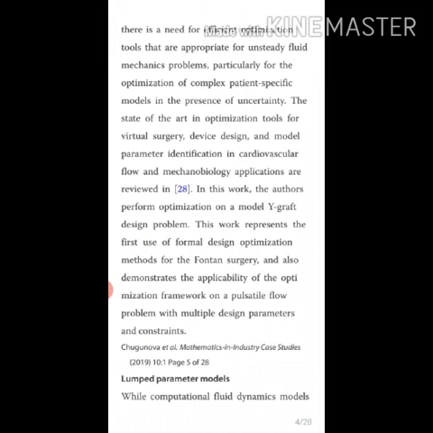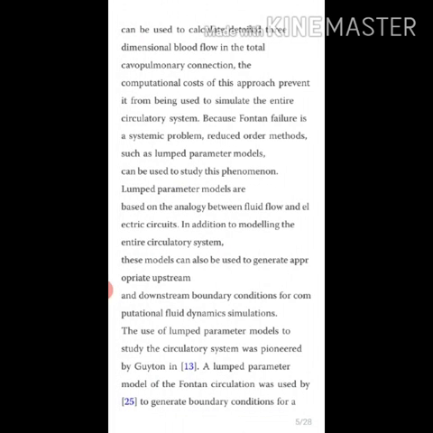Lumped parameter models. While computational fluid dynamics models can be used to calculate detailed three-dimensional blood flow in the total cavopulmonary connection, the computational cost of this approach prevents it from being used to simulate the entire circulatory system. Because Fontan failure is a system problem, reduced order methods such as lumped parameter models can be used to study this phenomenon.